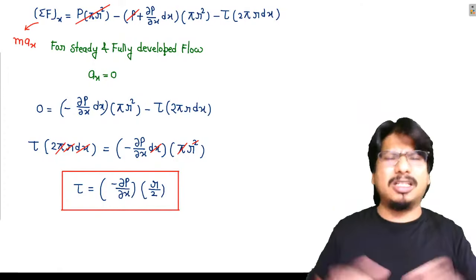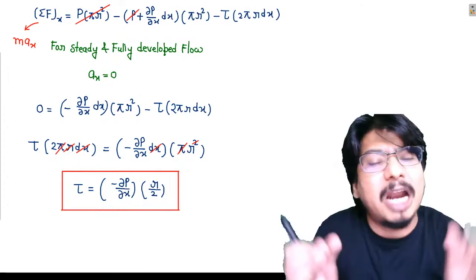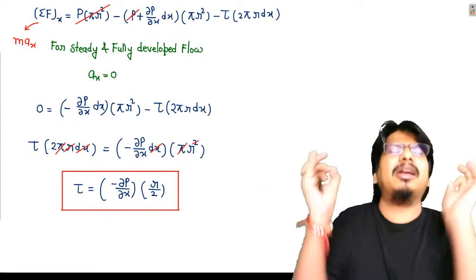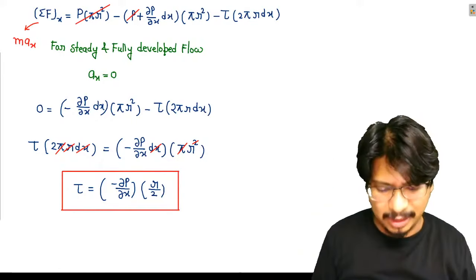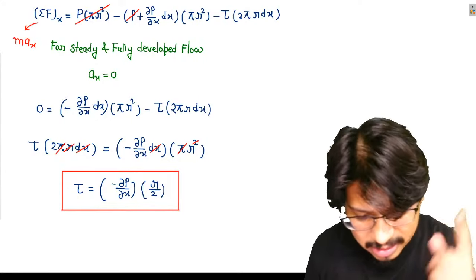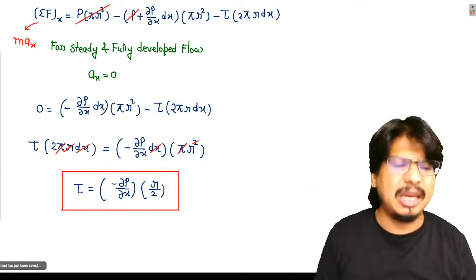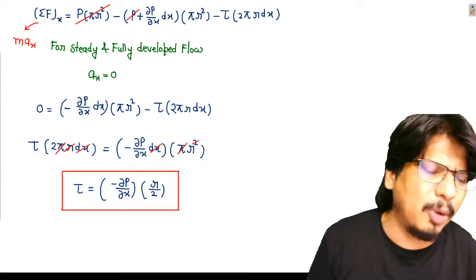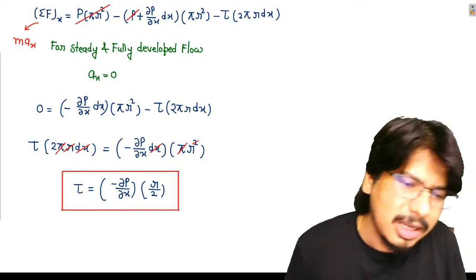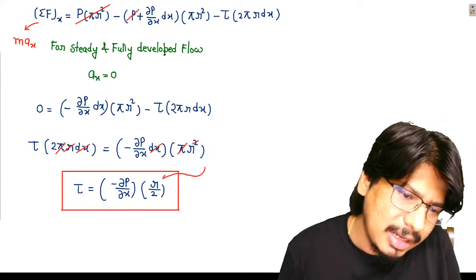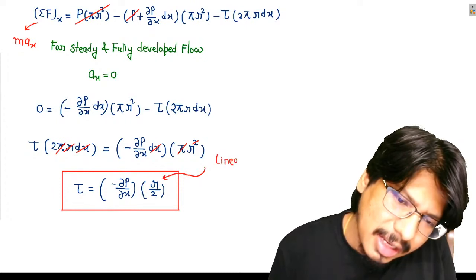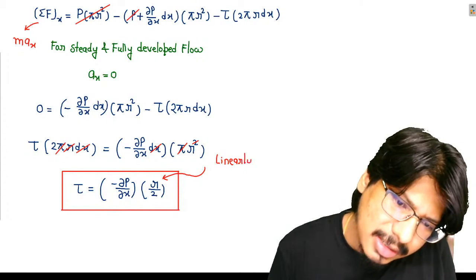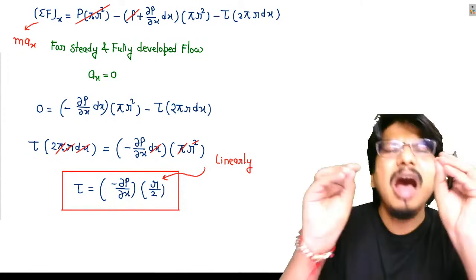Type in the chat box how the shear stress is varying with the radial distance. Excellent. Shear stress is varying linearly with the radial distance.